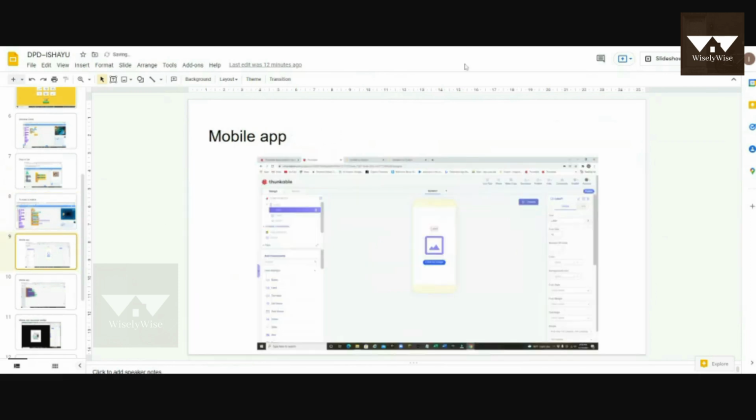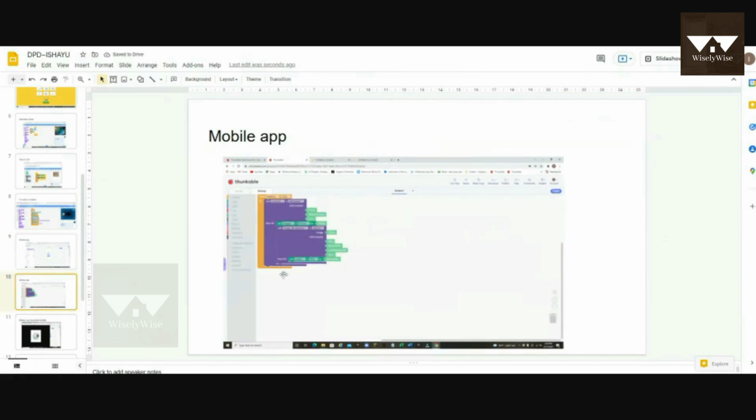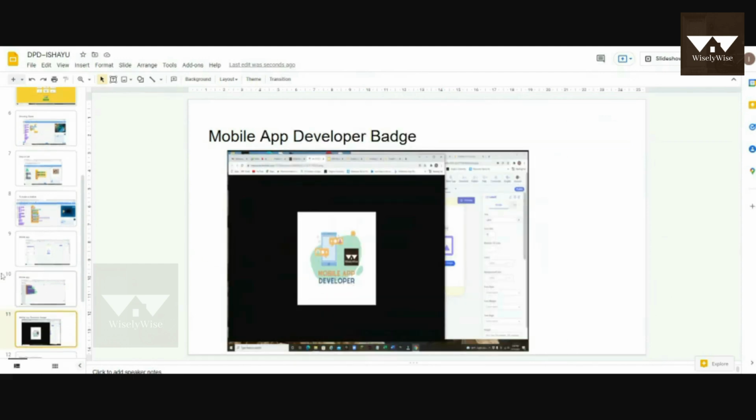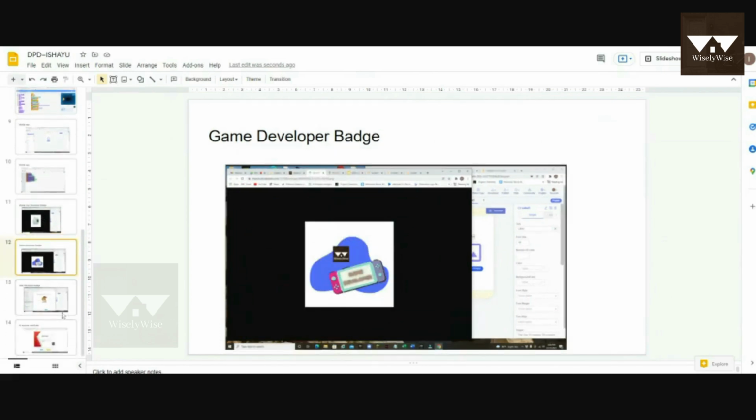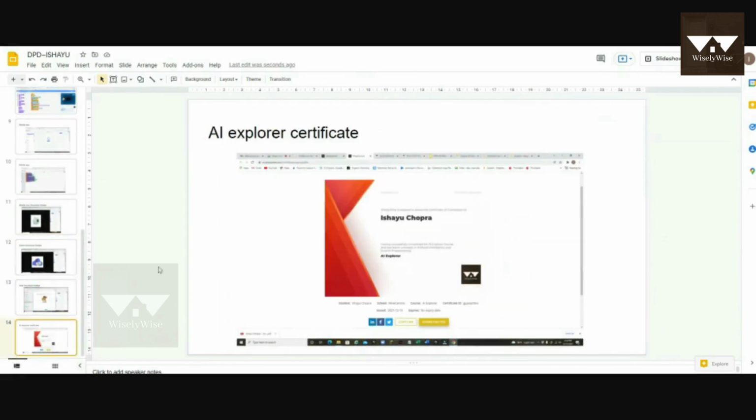And then over here, we made a mobile app on this. Like, you would click a picture of an object, and then it would recognize what it is. And then these were the badges, and then this was my certificate.